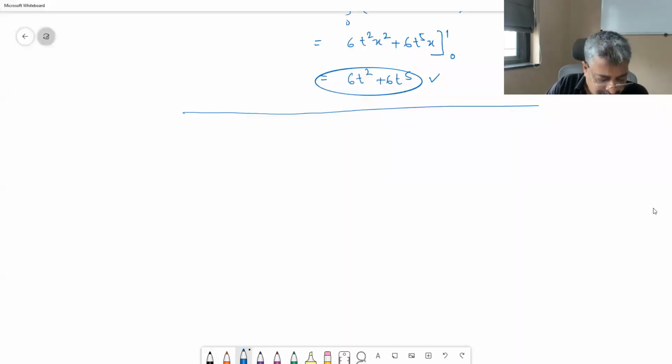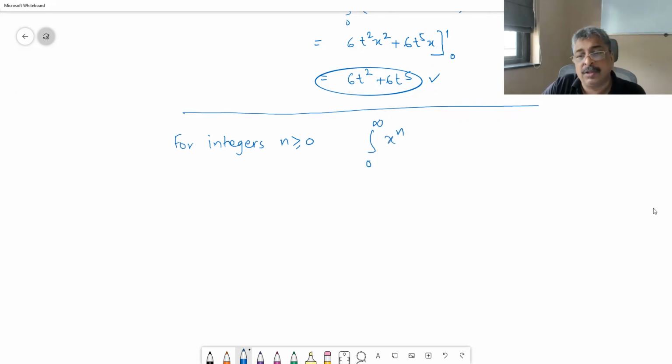For integers n greater than 0, integral 0 to infinity of x^n e^(-x) dx is equal to... I mean, just solve this without considering derivative under the integral.